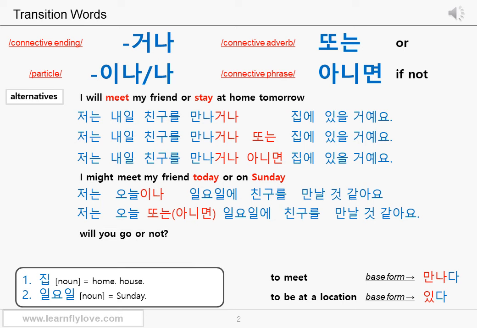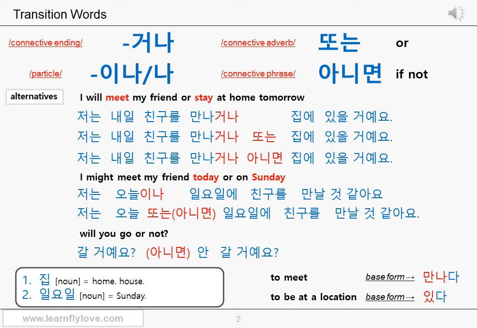Let's see the next sentence. Will you go or not? This is a question. Let's see the Korean sentence right away. 갈 거예요? 아니면 안 갈 거예요? 갈 거예요 means will go. The subject you is omitted. 아니면 if not. 안 갈 거예요? Not will go. In English, you just use the negative adverb not. But in Korean, you need to make a full predicative part because predicates are important in Korean.